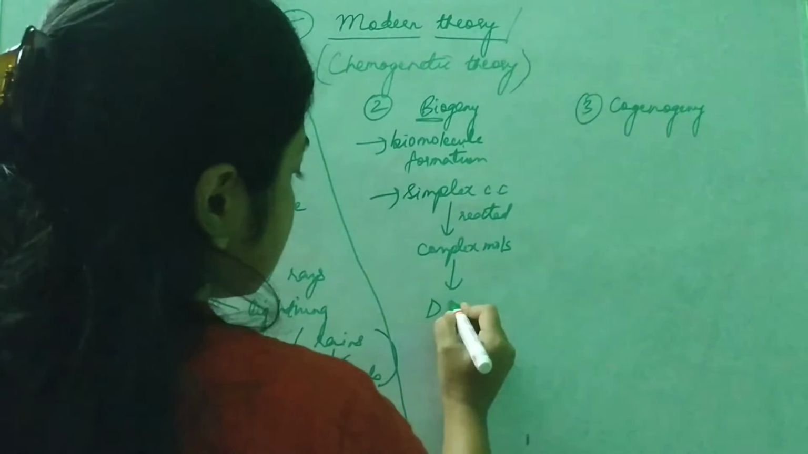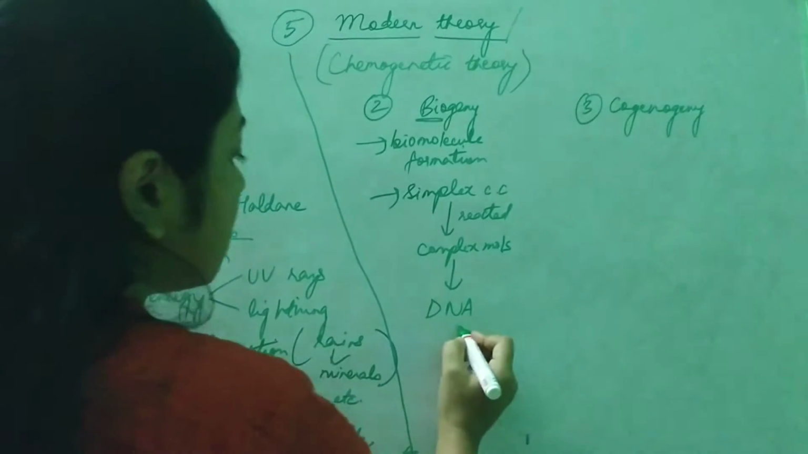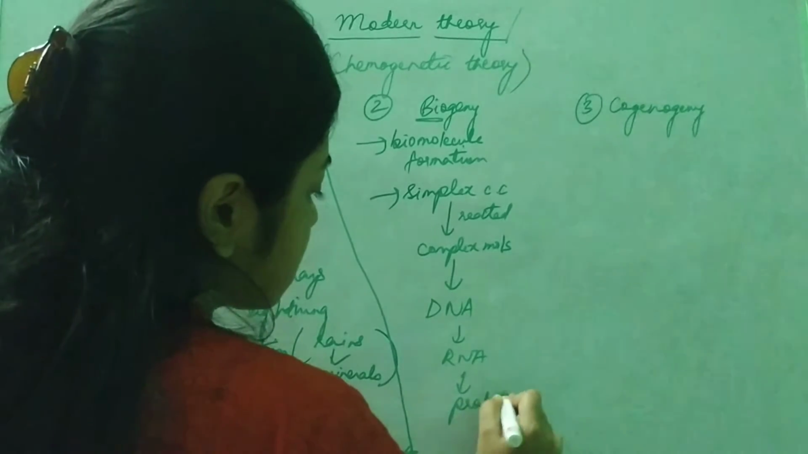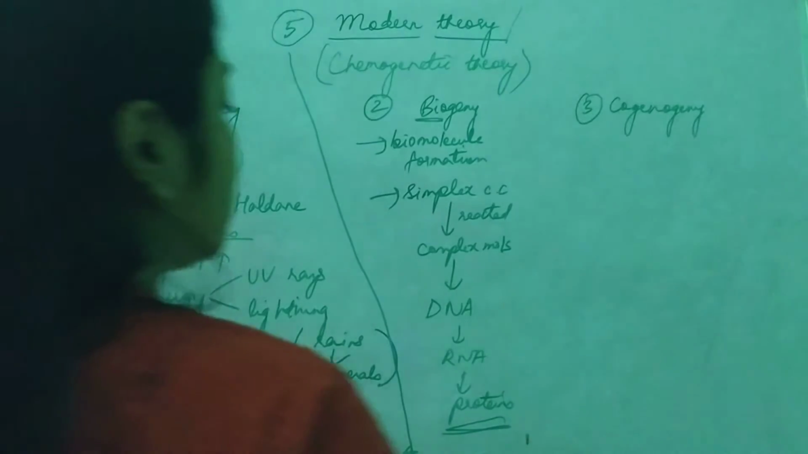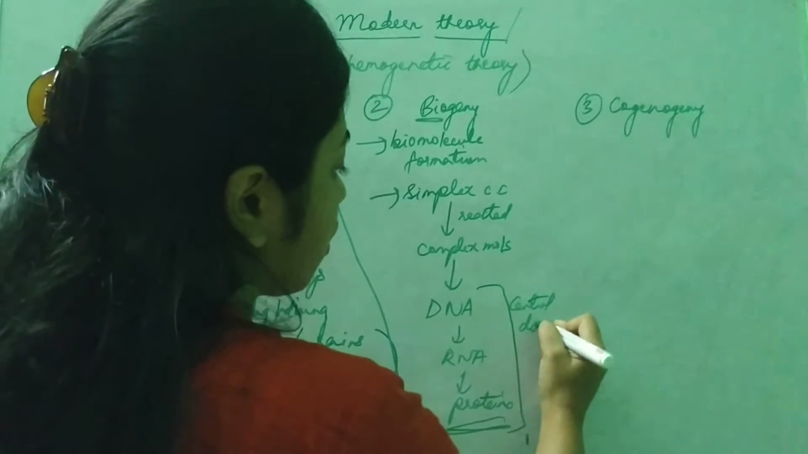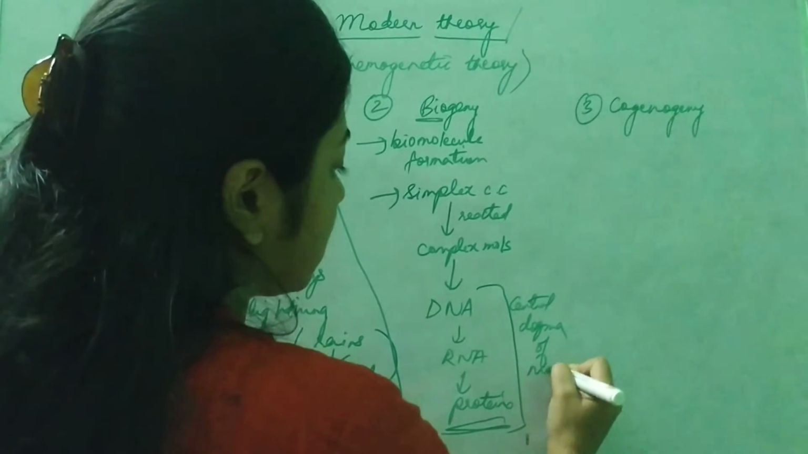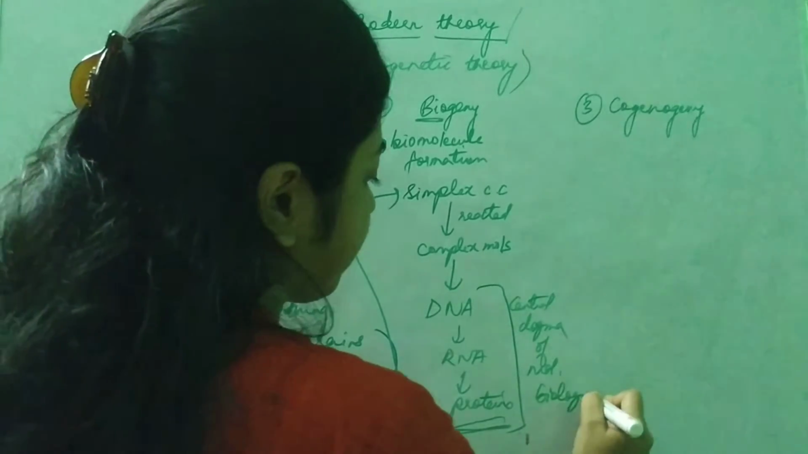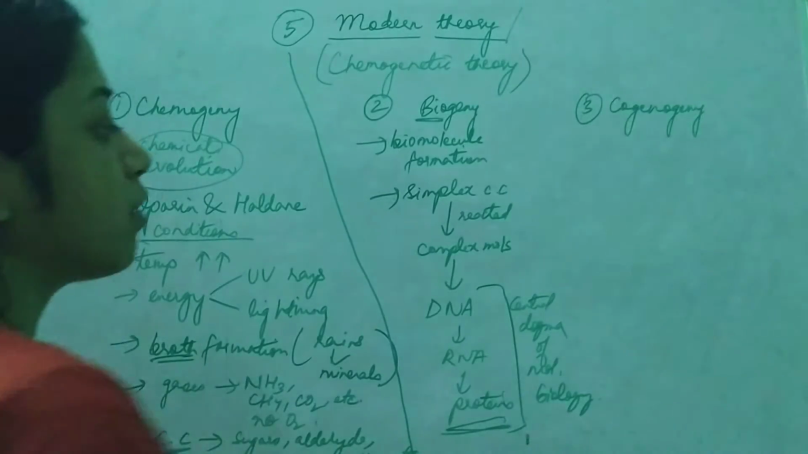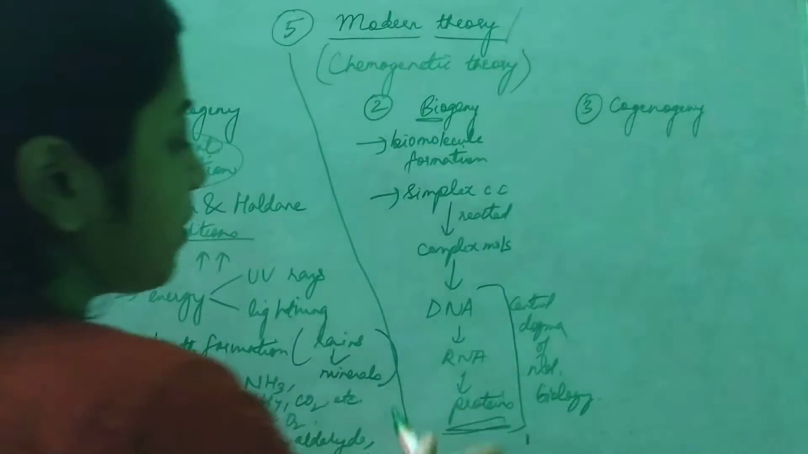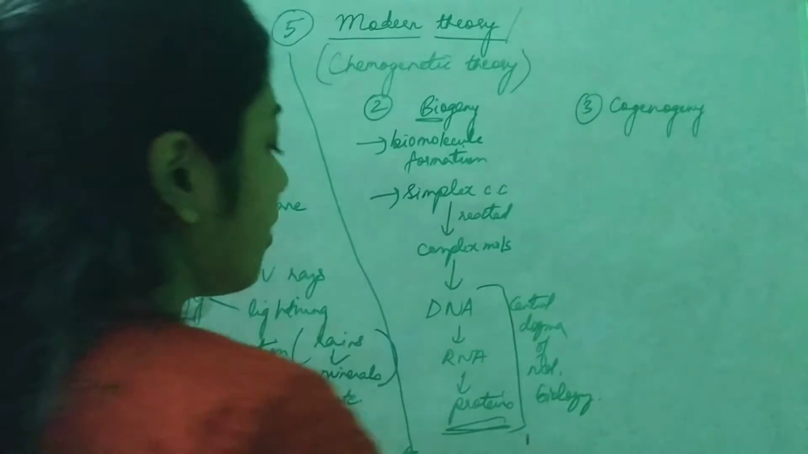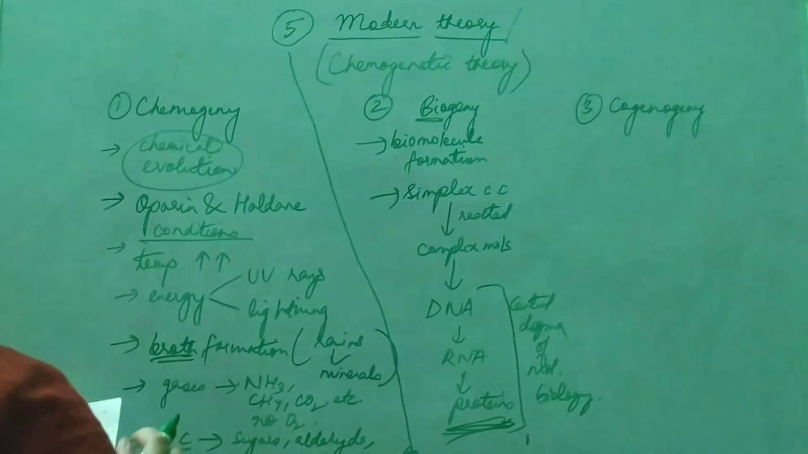Like DNA, which formed RNA. Then this RNA formed proteins. So here proteins were formed. This DNA to RNA to protein is known as the central dogma of molecular biology. So in biogeny, the simple compounds reacted to form complex molecules like DNA, and the flow from DNA to RNA, RNA to protein is known as the central dogma of molecular biology. So here proteins are formed.